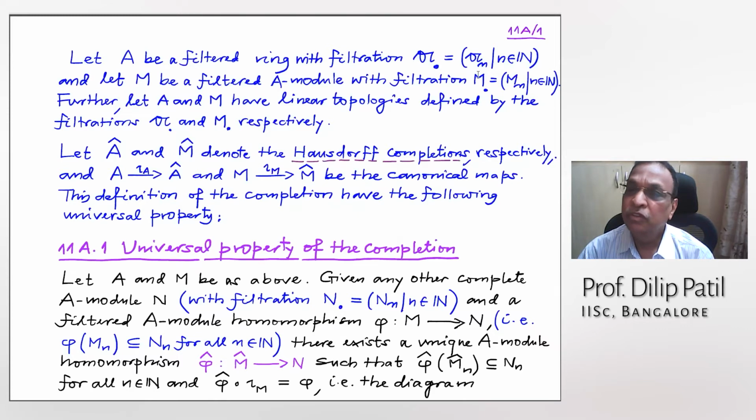Hausdorff means, you see, this filtration, if it is Hausdorff, soon I will assume something more. If they were not Hausdorff, then we will go by modding out the intersection of these filtrations. And there are natural maps from A to A cap and M to M cap. These are the canonical maps. And also, this iota A is a ring homomorphism, and this is a module homomorphism.